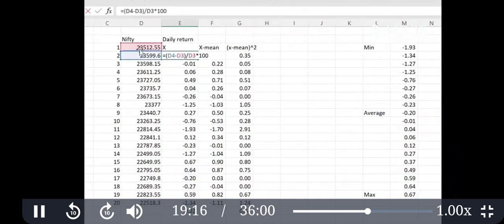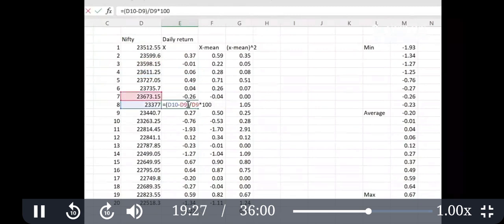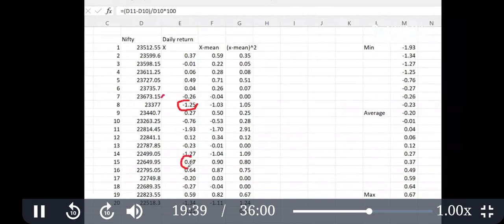So this is the daily return of these two dates. This is the daily return of these two dates. This is day 2, this is day 1, 2, 3, 4, 5, 6, 20 days data. For example, this means Nifty is minus 1.25% as compared to the previous day. Here, Nifty is up by 0.6% as compared to the previous day. So this will be 2 days information. This is second day minus first day divided by first day multiplied by 100. So this is the daily return data.